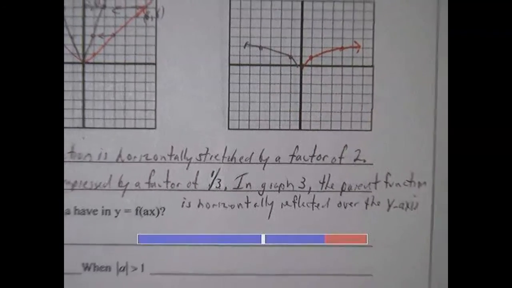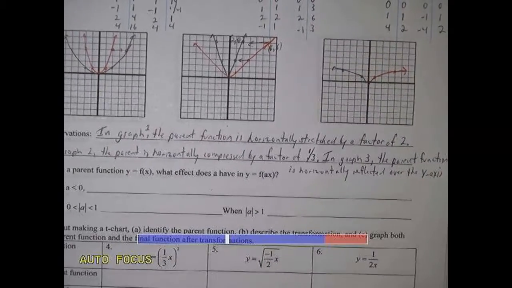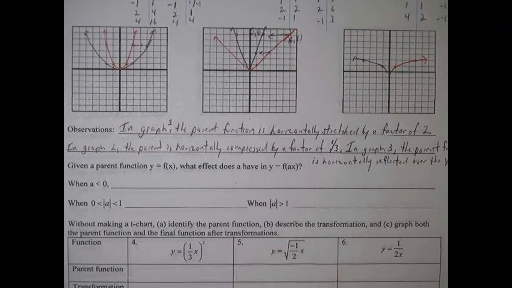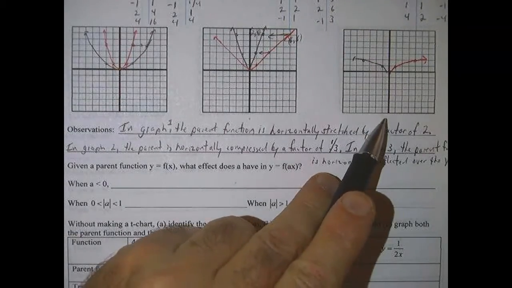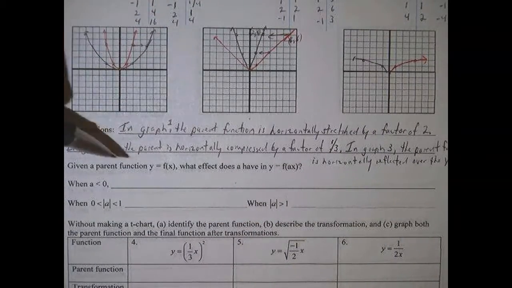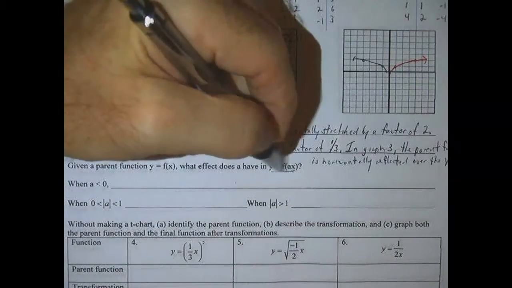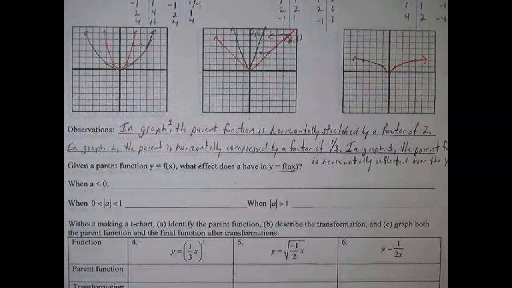Let's take a look at how we can generalize this and write a couple of rules down. What we see here in these graphs is that when a is less than 0, that's like case 3. That's when the stuff on the inside, so here's the general function we're looking at, f of x equals ax.